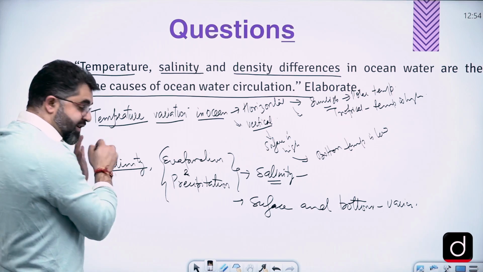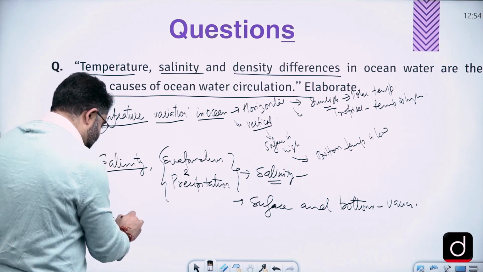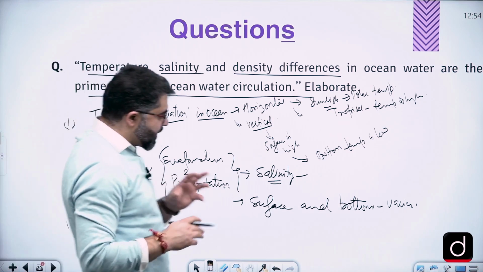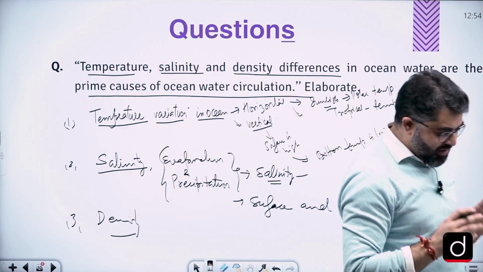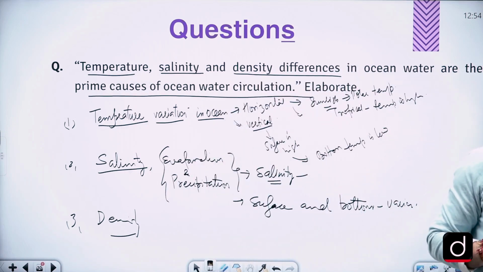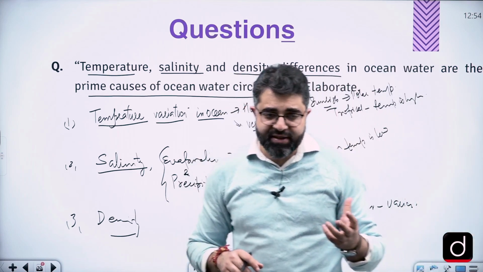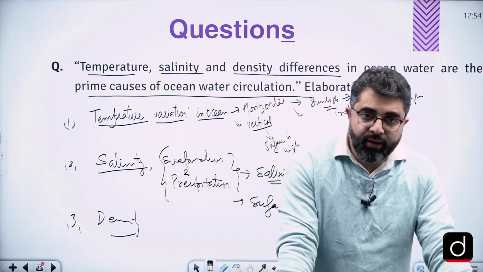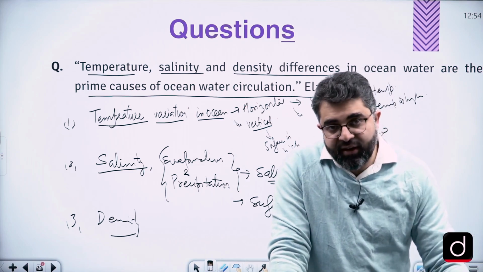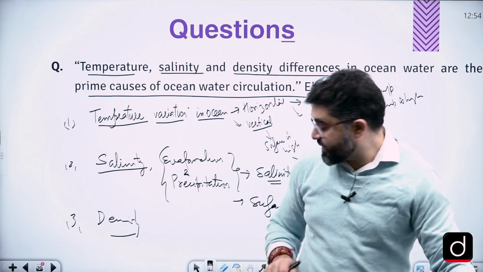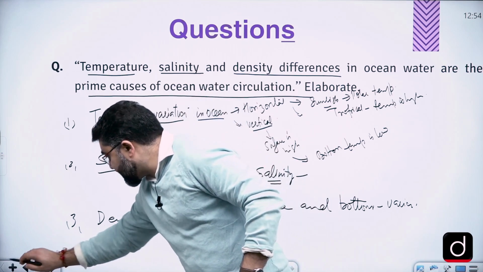So if the temperature is different, salinity is different, obviously the density will also be different. So what are we trying to explain here? That there are different factors leading to the difference in temperature and difference in the salinity of oceans. Mention this.